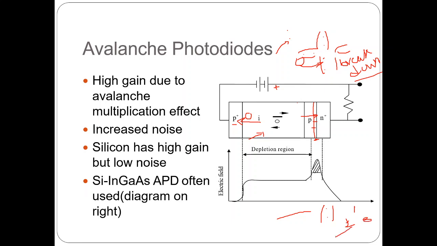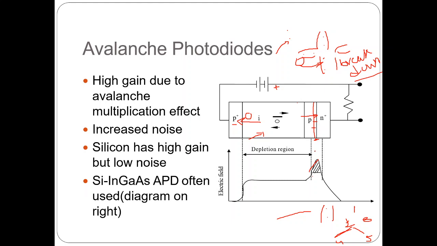If these are available, once again they hit and generate 4 and 5, so it goes on as a cumulative multiplication process. As the cumulative multiplication process increases, the electrical energy increases. This type of process is called the avalanche breakdown process.